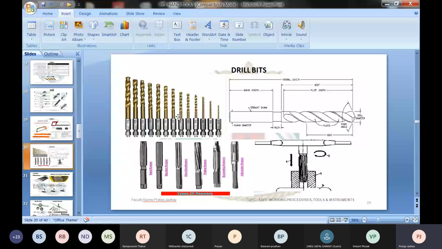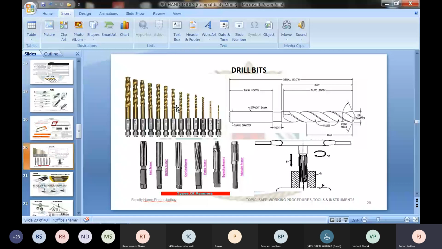So drill bits are used to drill a hole in any given job. We can drill a hole in metal, wood, fiber, all these, by using a tool called a drill bit. For metal we have different drill bits. Depending on the type of metal, we have to select that kind of drill bit. If you want to drill a hole in stainless steel, you may have to go for a high-speed steel bit. For soft materials like copper or brass, you can go for normal ordinary drill bits. So that is what we call the drill bit.